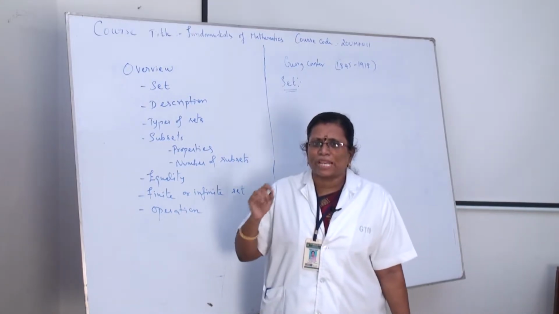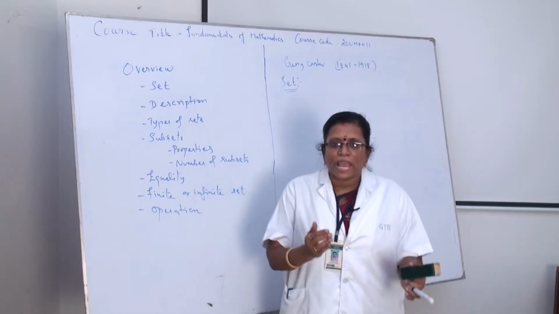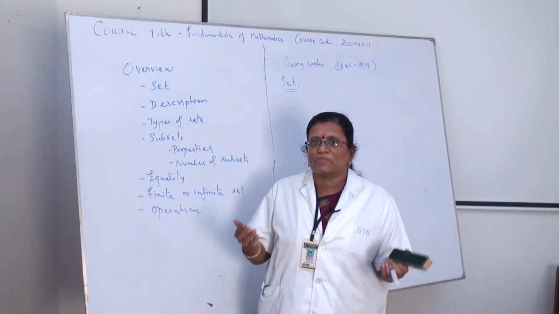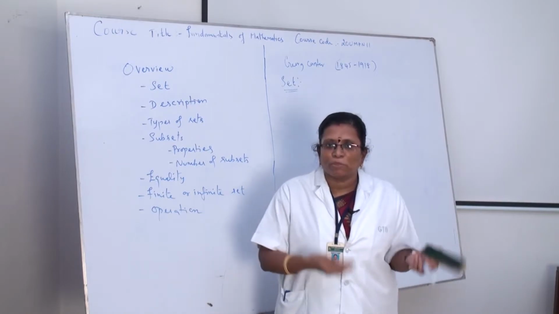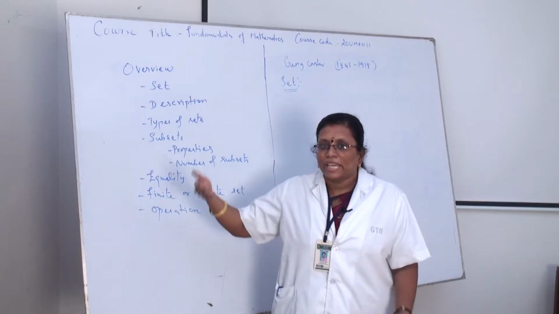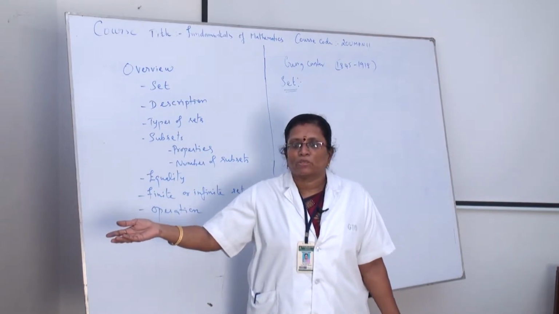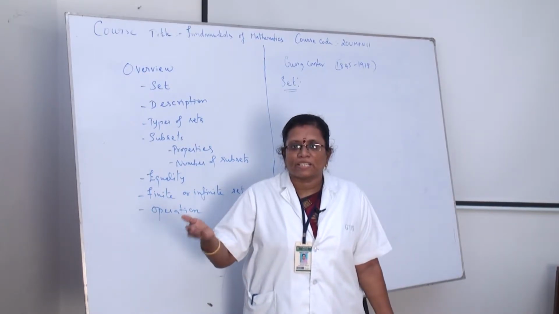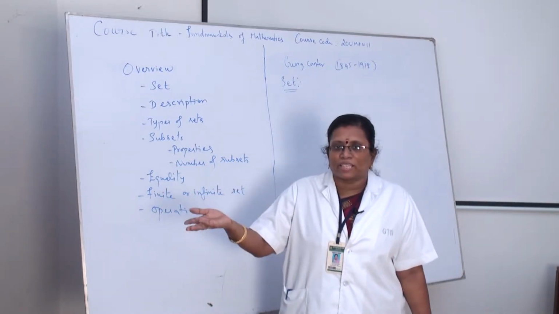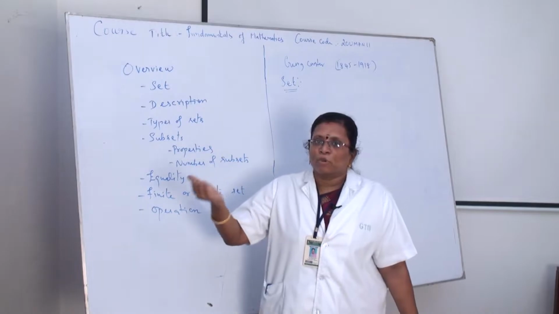What is the meaning of well-defined? Suppose we say a person is intelligent. Then how can we say that it is well defined? Because according to me, intelligence is different, and according to somebody else, intelligence will be different. So I can't say a person is intelligent, a good book, a good author or a good cinema.